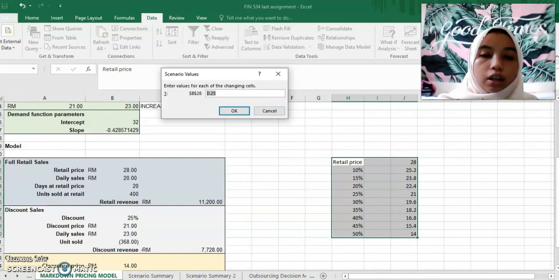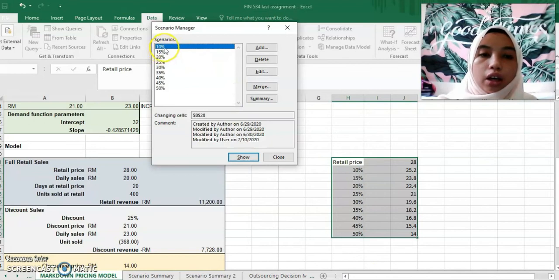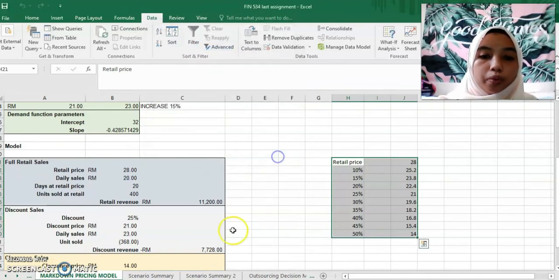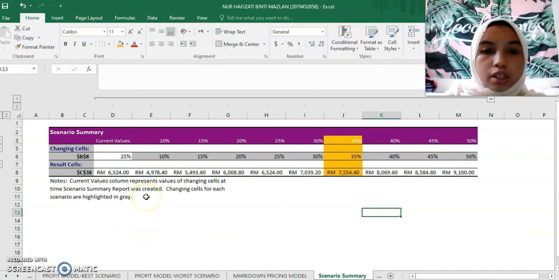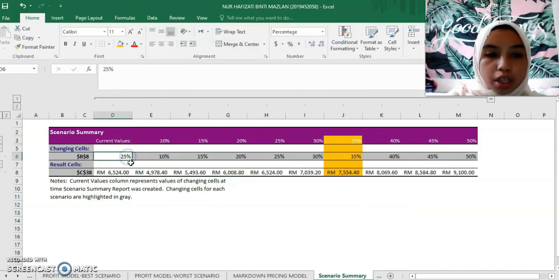This is the range of percent that I want to put, which is 10%. And I click OK, and I have to change all the details before I go to the summary. And this is the result. As you can see, currently the percent is at 25%, and the revenue is 6,524. So if I want to increase my revenue, I need to go up to 30% and above.